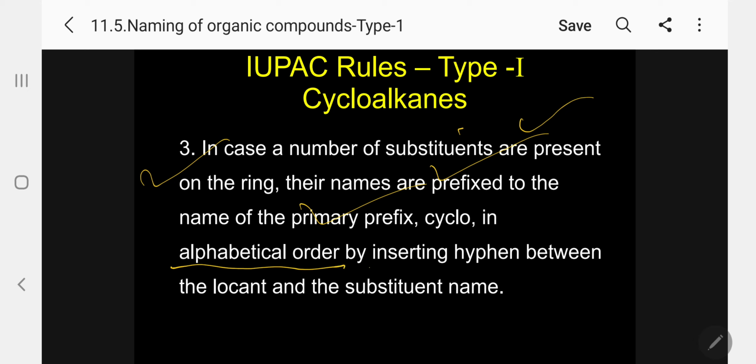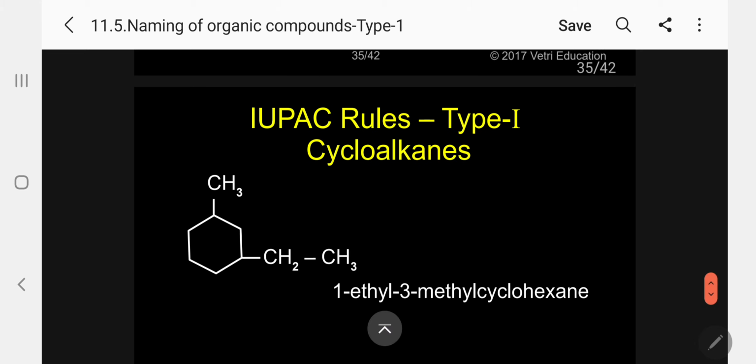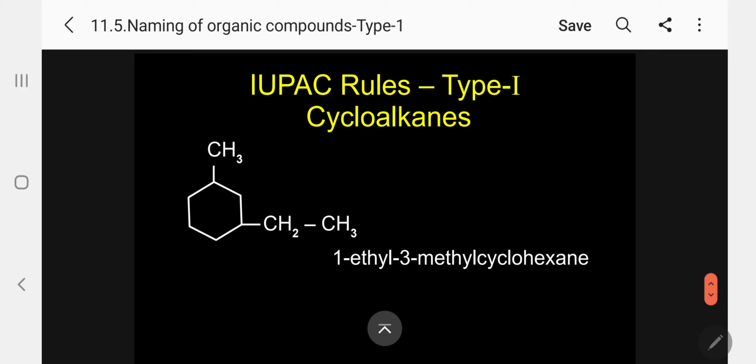By inserting a hyphen between the locant and the substituent name, as in open chain compounds. Just like open chain compounds, cyclic compounds follow the same rule. Let me show you now. Kindly follow, you have to be very careful.